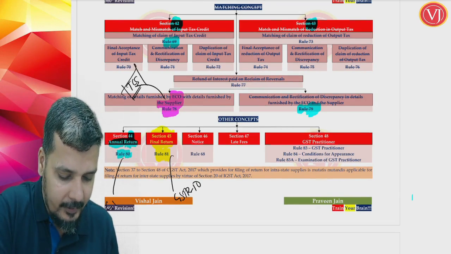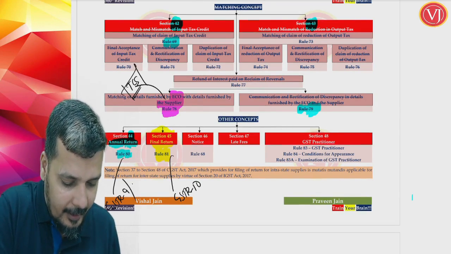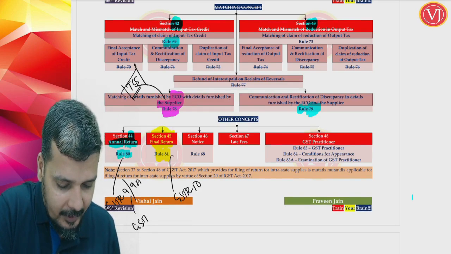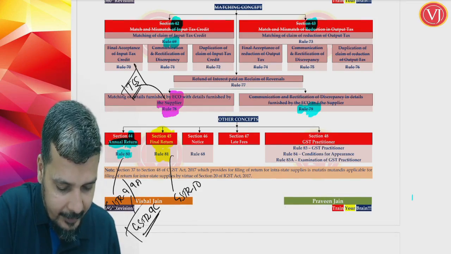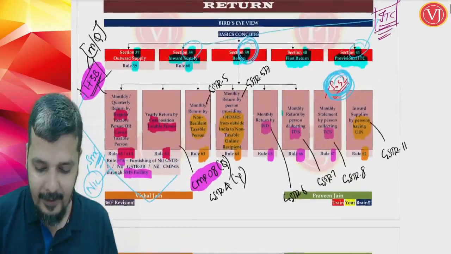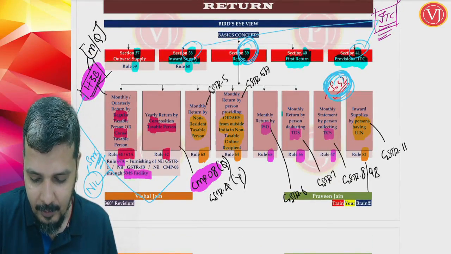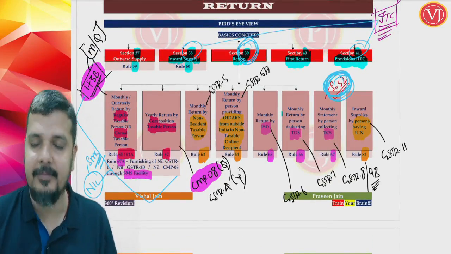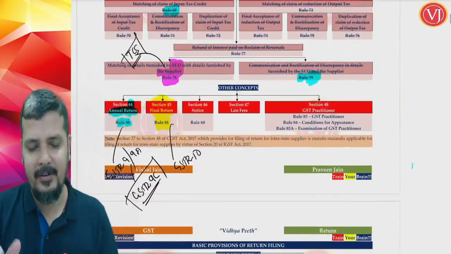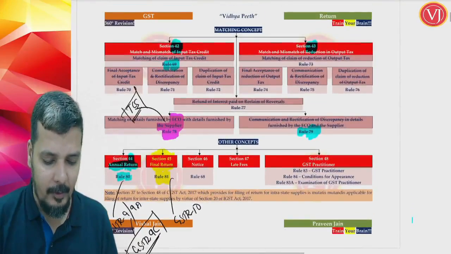Whereas your annual return is GSTR 9A, and there may be GSTR 9C as well. And if you wonder where GSTR 9B is, GSTR 9B is nothing but part of your TCS statement, the annual TCS statement. Right, we'll be discussing that when we get to those provisions.